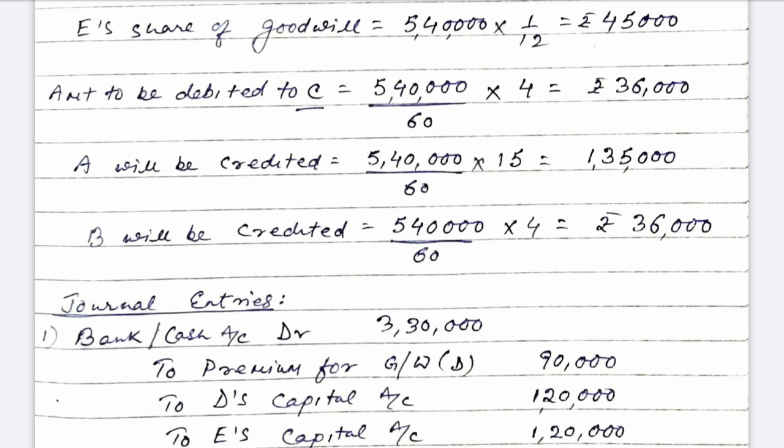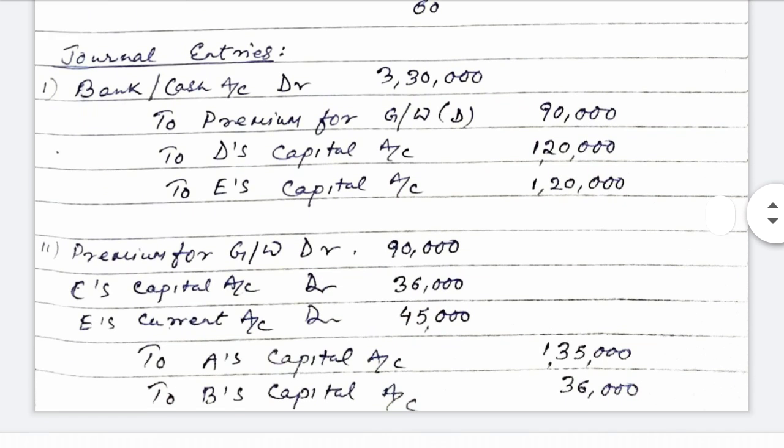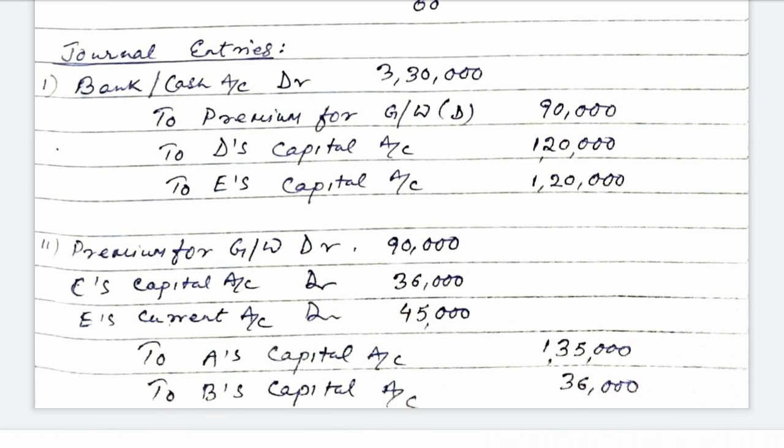Now let us see the journal entries. Bank or cash account debited 3,30,000. So we have a compound entry for capital as well as goodwill brought by D. D is bringing 90,000 for goodwill and both the partners are bringing 1,20,000 each for capital.